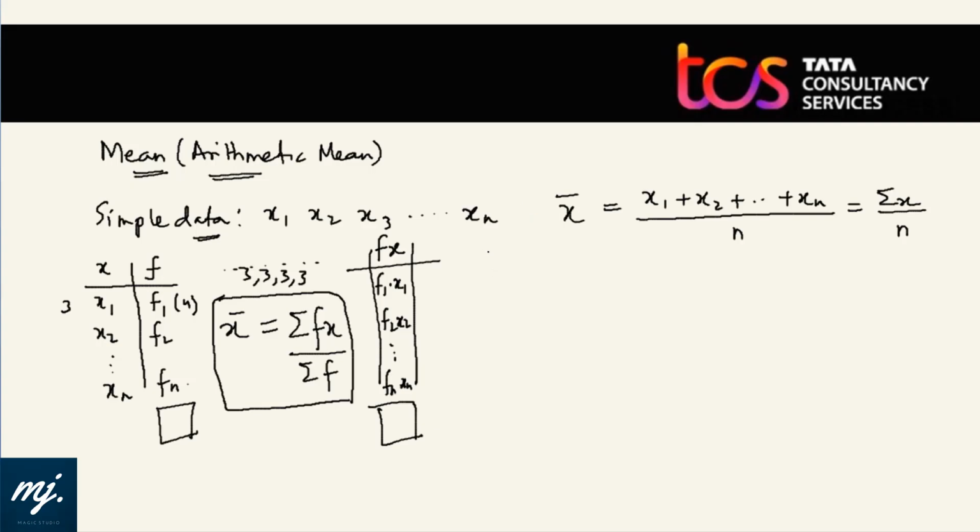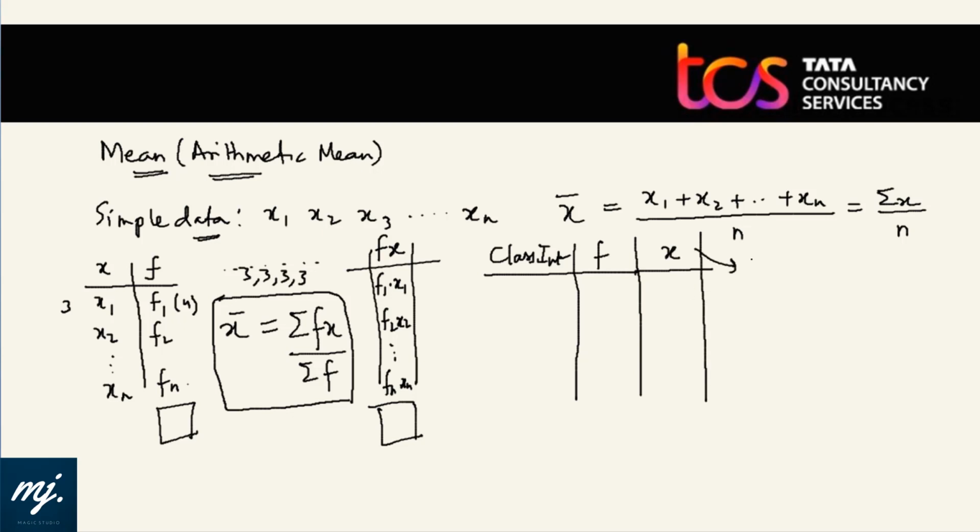Now, sometimes class interval and frequency are given. Class interval means a range of numbers is given along with frequency. In that case, first we calculate x. X is known as the class mark or midpoint of the class.